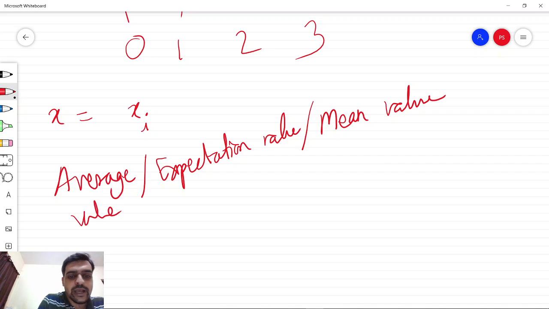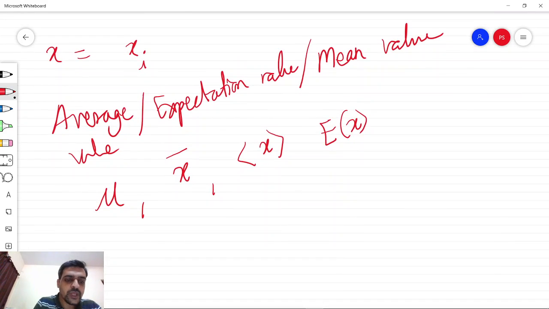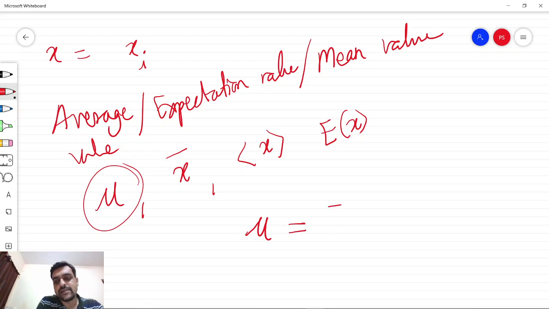It is denoted by many different notations, sometimes by mu, sometimes by x bar, sometimes by x in brackets, or sometimes by E of x, or simply E. We will carry forward this notation and define the average value mu as the sum of xi into f of xi over all i's.